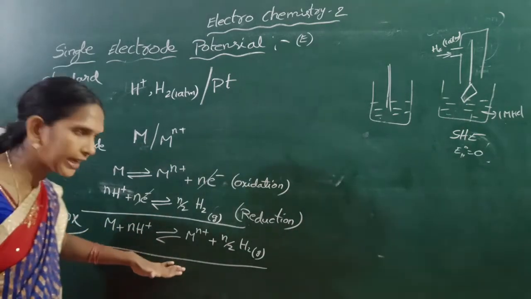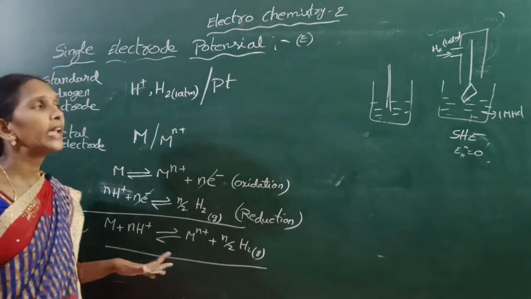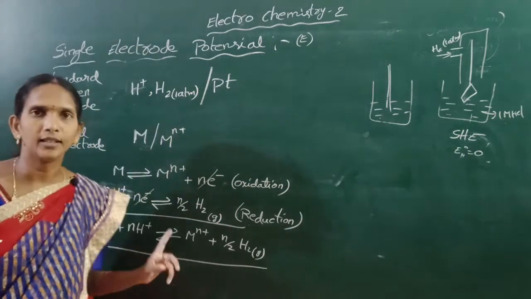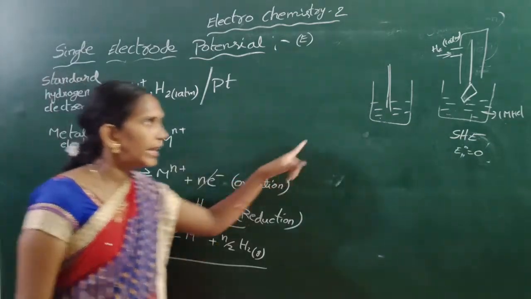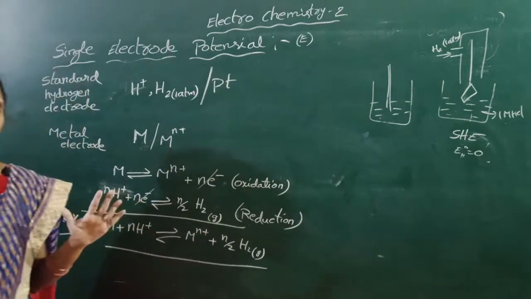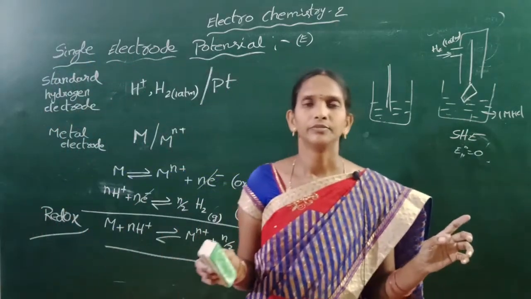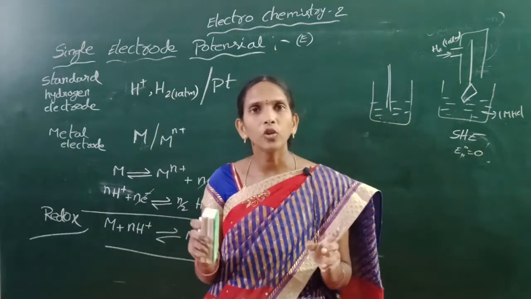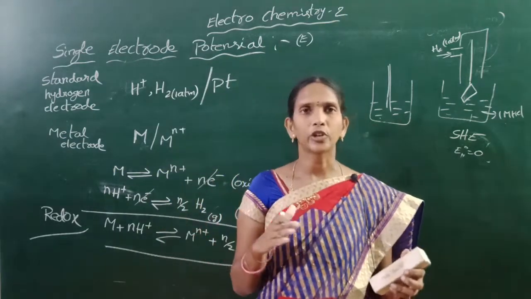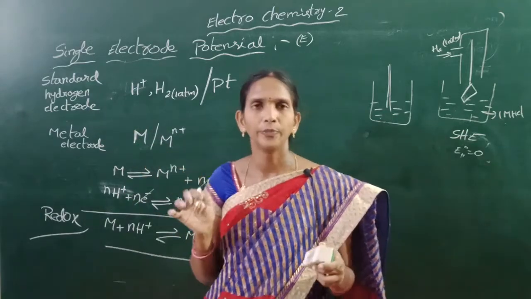By using these, we can calculate the EMF of the cell. Firstly, a single electrode potential we cannot calculate, so we use a reference electrode. Here we use the standard hydrogen electrode.